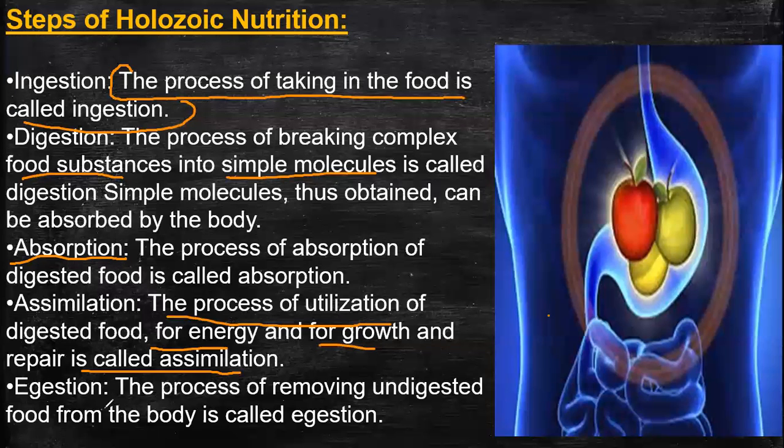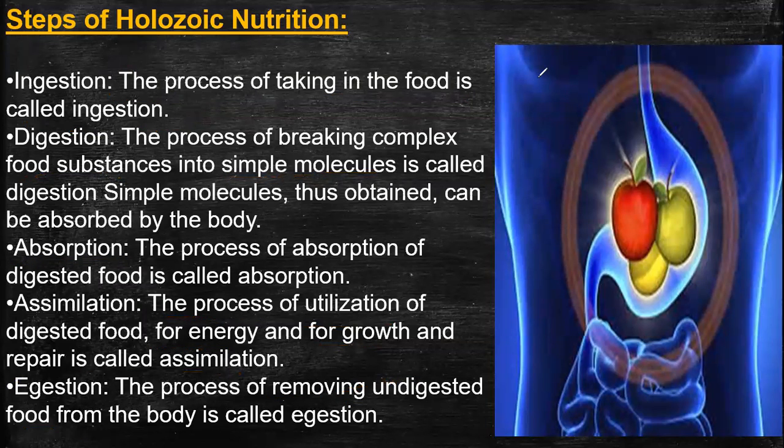Egestion is the fifth step, and it means the process of removing undigested food from the body. There is a difference between excretion and egestion. Excretion is the process of removal of nitrogenous waste, and egestion is the process of removal of undigested food.